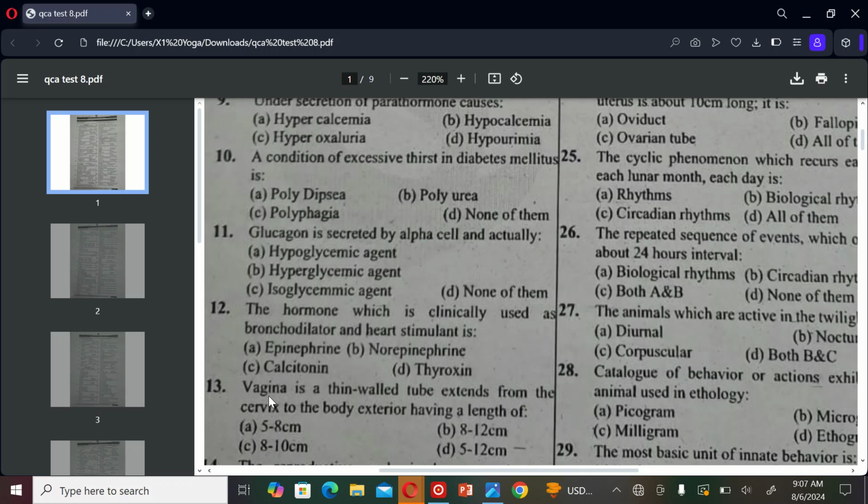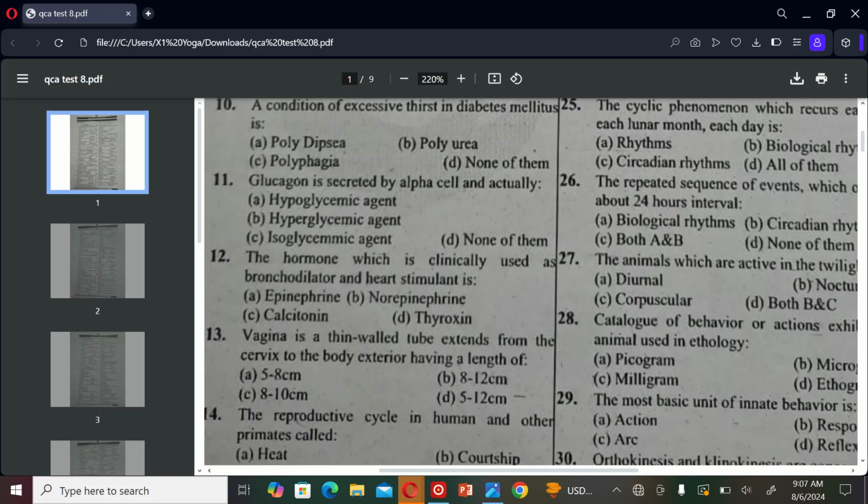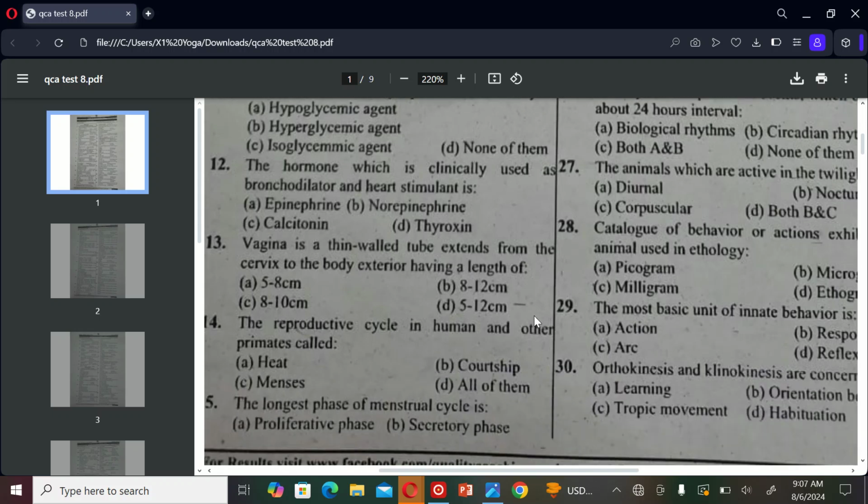The next MCQ is: the vagina is a thin-walled tube extending from the cervix to the body exterior, having a length of A. 5 to 8 cm, B. 5 to 12 cm, C. 8 to 10 cm, and D. 5 to 12 cm. So the correct option is C, 8 to 10 cm.